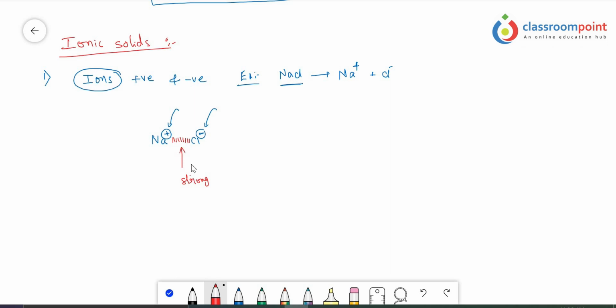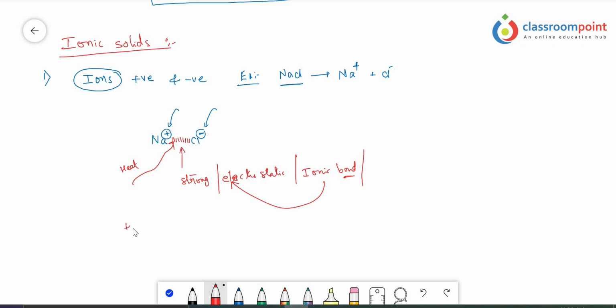This attraction force is developed between the two charges, which we usually call electrostatic. So we call this an electrostatic attraction, or usually an ionic bond, because a bond means basically an attraction force. The attraction force found between the two ions is called the ionic bond, and that ionic bond is due to the electric charges developed on the ions. And these are very strongly attracted to each other. So this ionic bond is a very strong bond and it needs high heat energy to be broken.